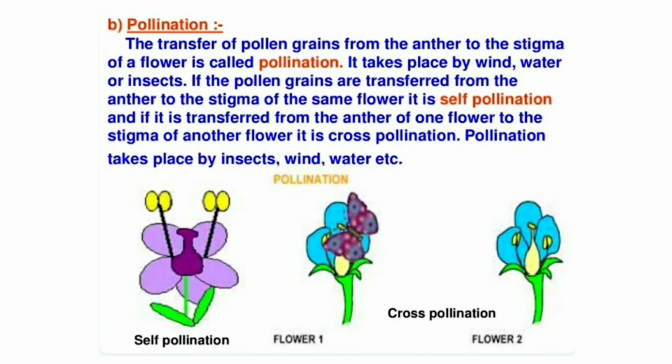Pollination. The transfer of pollen grains from the anther to the stigma of a flower is called pollination. It takes place by wind, water or insects. If pollen grains are transferred from the anther to the stigma of the same flower, it is self-pollination. And if they are transferred from the anther of one flower to the stigma of another flower, it is cross-pollination. Pollination takes place by insects, wind, water, etc.